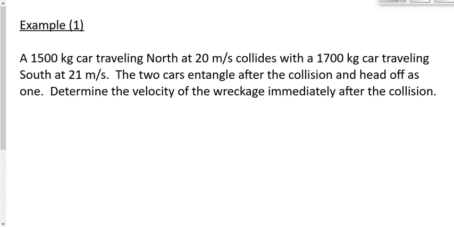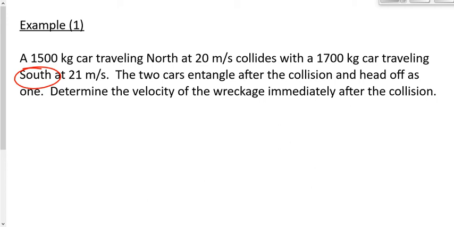All right, the best way to do this is to get right into it. We got example number 1 that's on the sheet that I handed out to you a few minutes ago. It says a 1,500 kilogram car traveling north at 20 meters per second collides with a 1,700 kilogram car traveling south at 21 meters per second. I'm going to circle this right away because we've got one car going north, one car going south. Something's got to be negative, right? It doesn't really matter which one is which, but probably make the south negative.